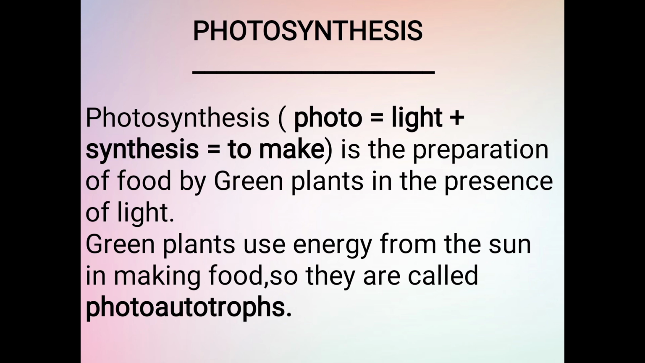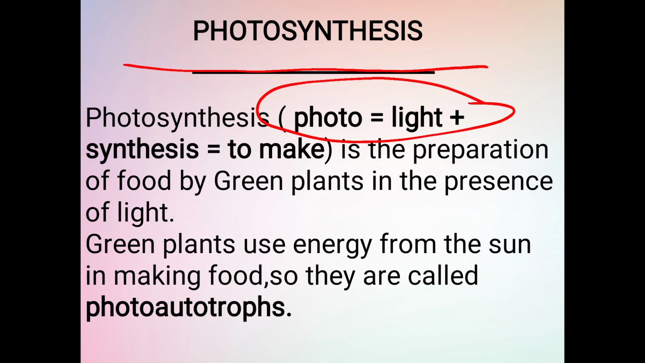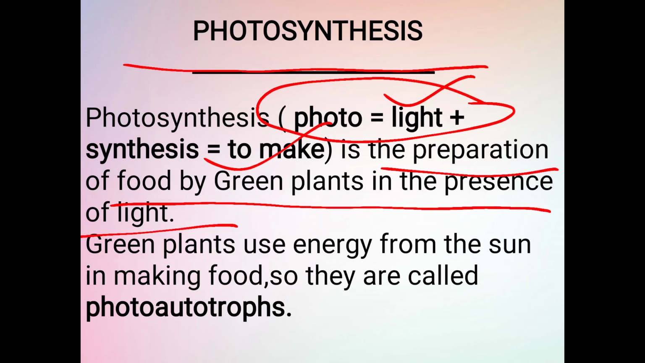Photosynthesis. We have studied that autotrophic organisms prepare their own food. So the process by which they prepare their own food is known as photosynthesis. Here you can see the meaning of photo is light and synthesis means to make. It means they are preparing the food in the presence of sunlight. The plants which prepare the food in the presence of sunlight are known as photoautotrophs.